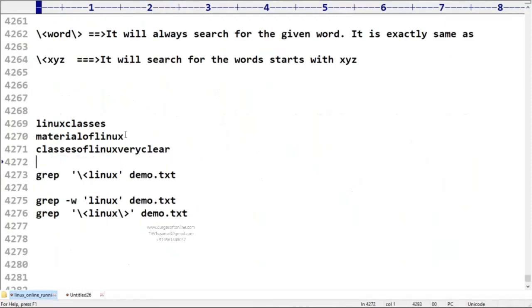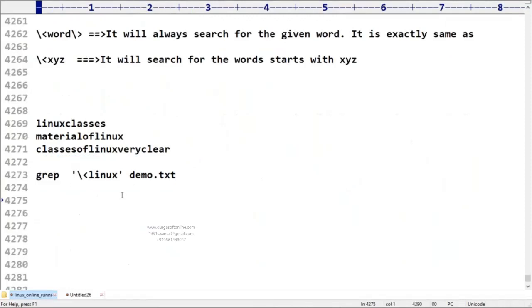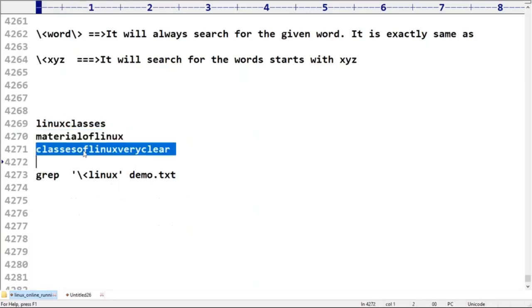Only the first one, because it starts with Linux. The word should start with Linux, and after that anything can be there. But this word does not start with Linux. Even though it contains Linux, it does not start with it. That's why only the first one is going to be matched.